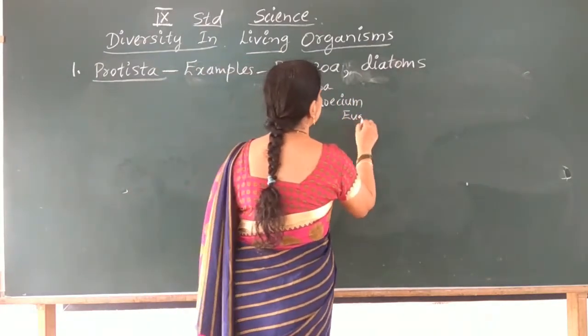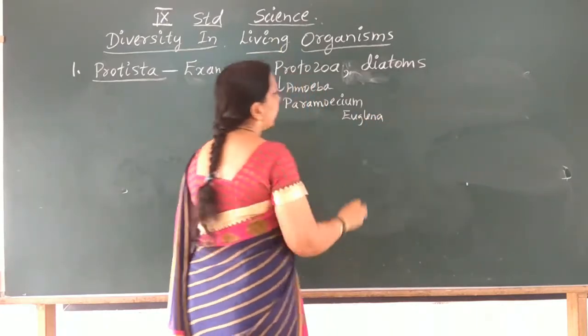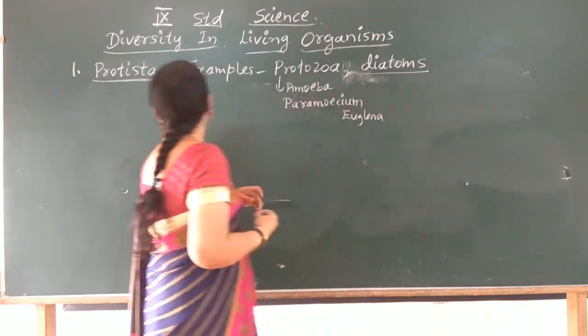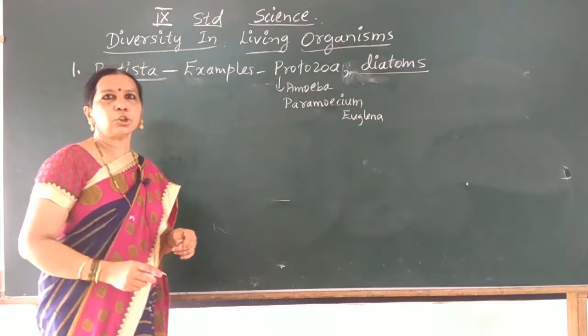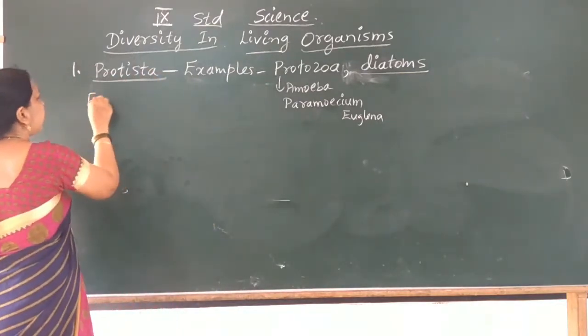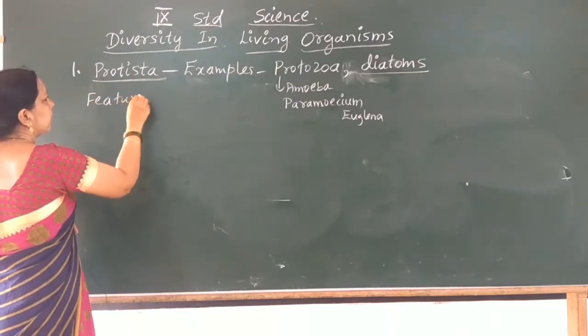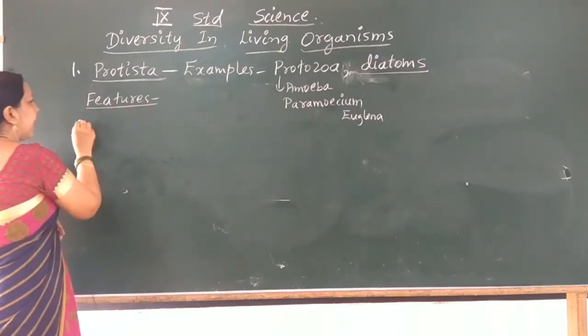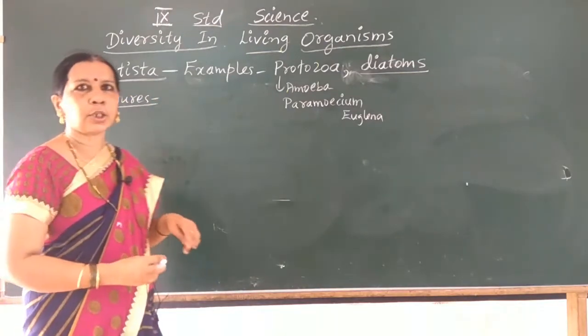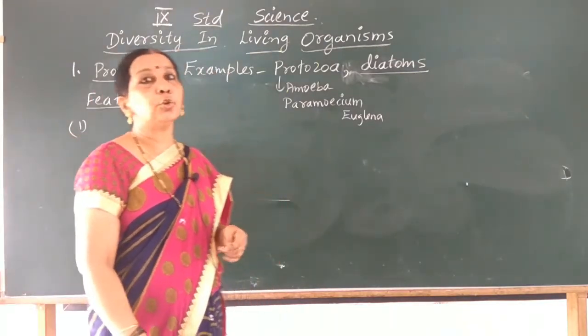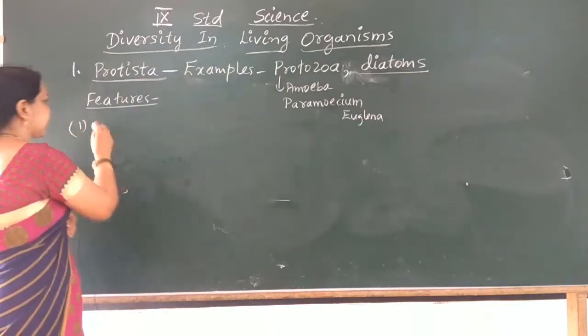Euglena and diatoms are the examples of Protista. So what are the features of this kingdom? As I said, these are unicellular eukaryotic organisms.